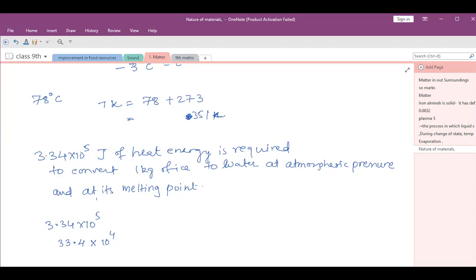Which one of the following does not undergo sublimation? Sodium chloride does not undergo sublimation.